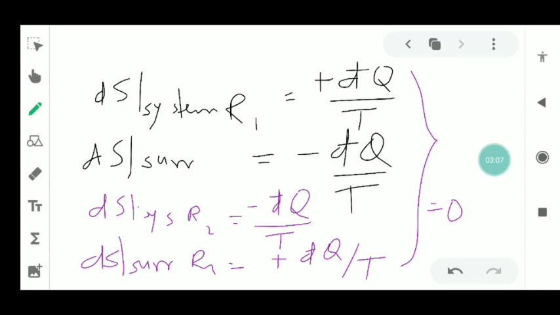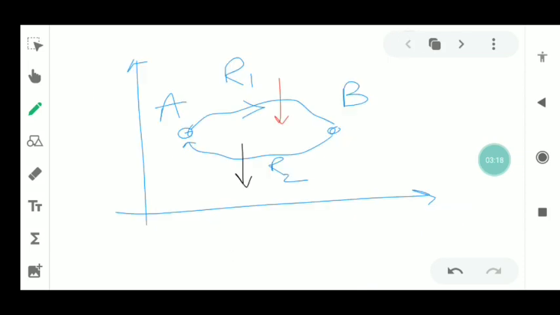For a reversible process the change in entropy is 0, because you can see here the path is retraced and S becomes the same as on the initial path. In this case the initial and final states are the same in the TS diagram, so the initial and final entropy are the same, and therefore the change in entropy is 0. Remember this is a reversible and cyclic process.